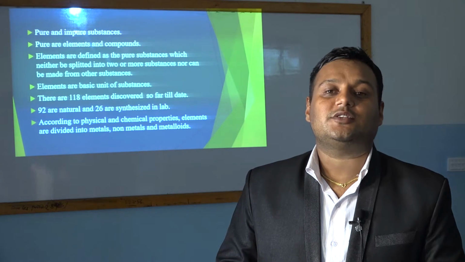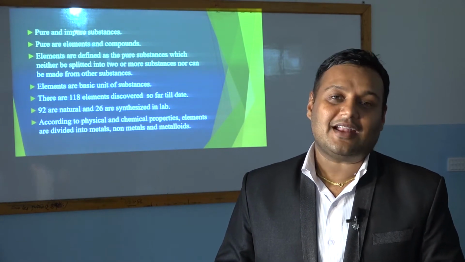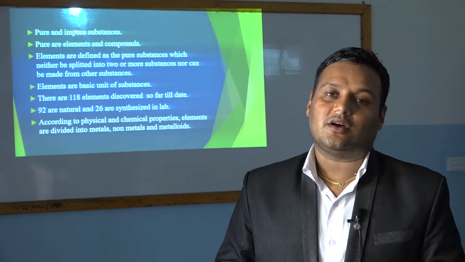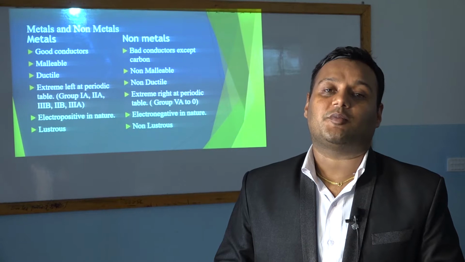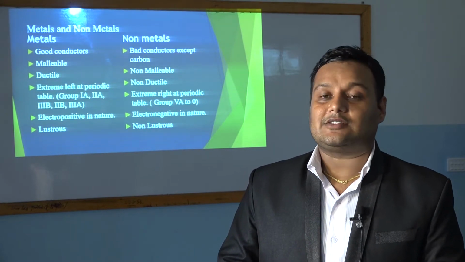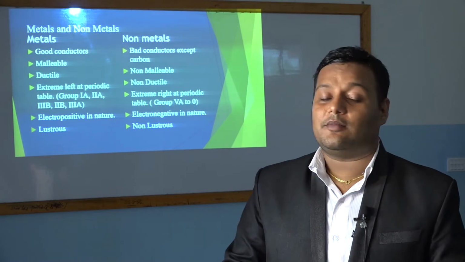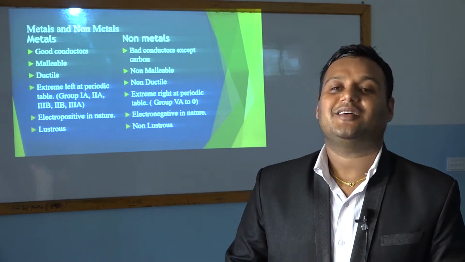According to the properties of the elements, elements are classified into three types: metals, non-metals and metalloids. We have read about all the properties of metals and non-metals in the previous class. Let's summarize again the properties of metals, non-metals and metalloids.